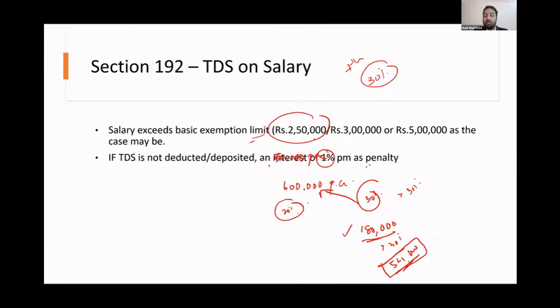That means if you are not deducting TDS or not depositing the deducted TDS for an entire 12 months, you'll have to pay 12% penalty. Apart from that, 30% of this expense will be disallowed.